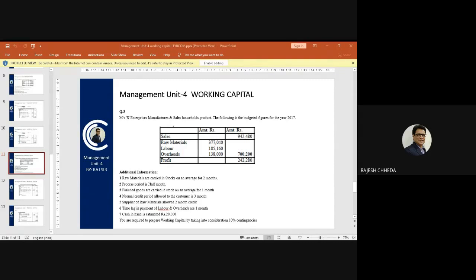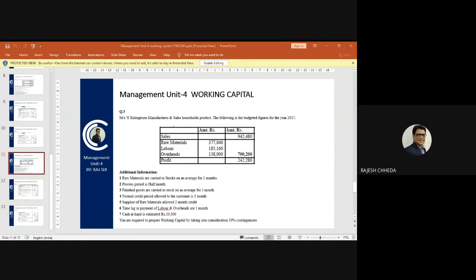15,430. Same way for overheads. Calculate for overheads. 1,38,000 divided by 12 multiply by 1. So 11,500. Both the amounts, time lag of labor and overhead, written in inner column, you will be taking it in an outer column.